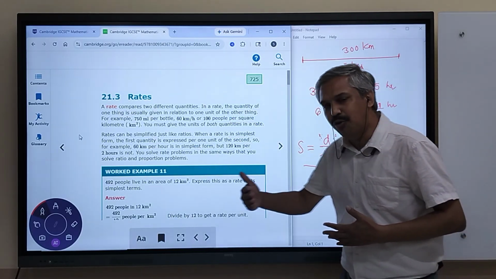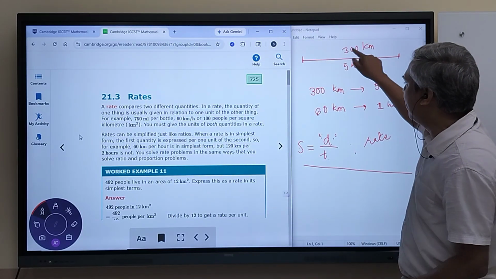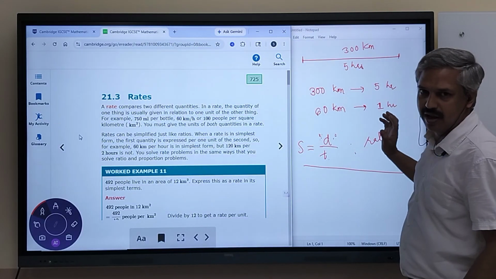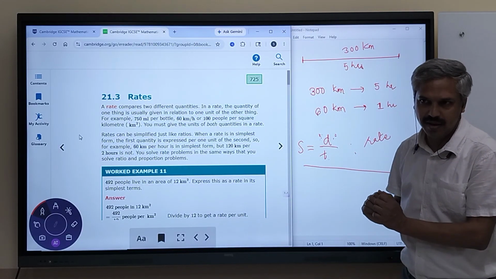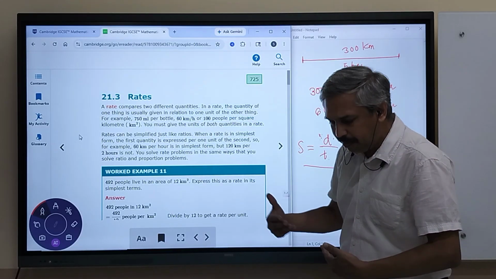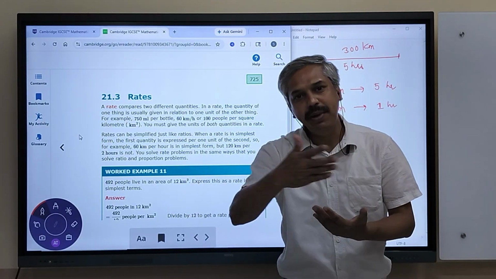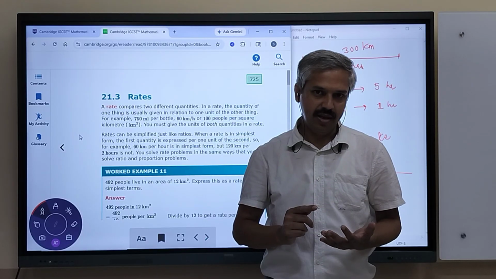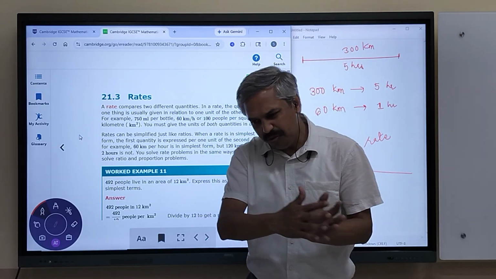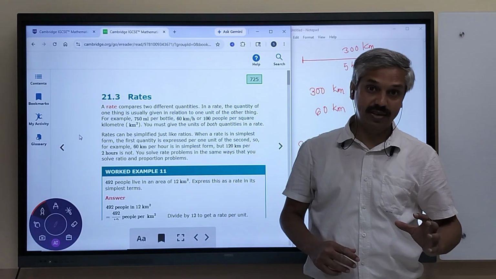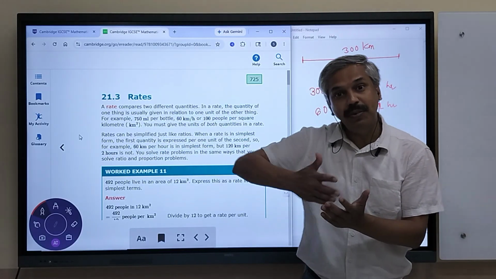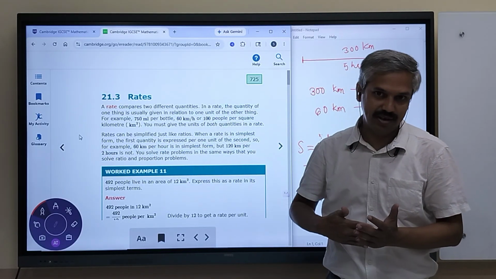The rate of movement of a car is kilometers per hour. How many kilometers per hour? The rate of movement of a person can be measured as how many meters in 1 second. The rate of movement of seasons can be measured as how many seasons per year.